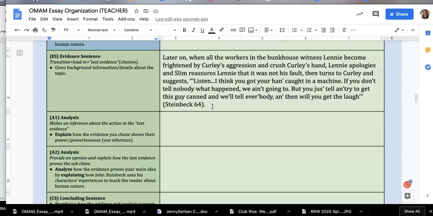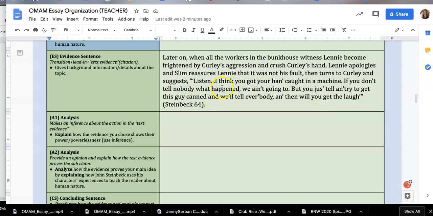So my evidence sentence in this case says, later on, when all the workers in the bunkhouse witness Lenny become frightened by Curly's aggression and crush Curly's hand, Lenny apologizes and Slim reassures Lenny that it is not his fault, then turns to Curly and suggests, "Listen, I think you got your hands caught in a machine. If you don't tell nobody what happened, we ain't going to. But you just tell and try to get this guy canned, and we'll tell everybody, and then you'll get the laugh." Remember that canned means fired.